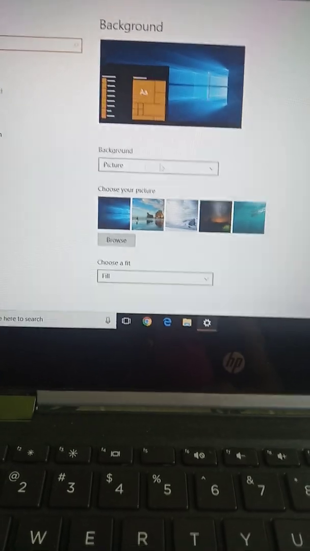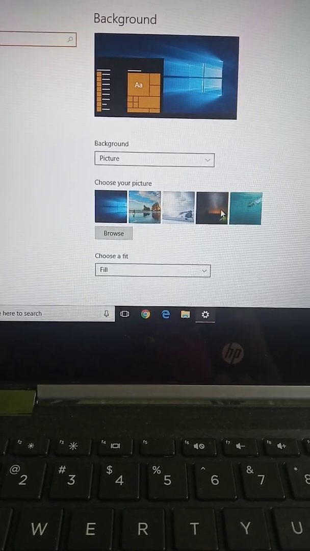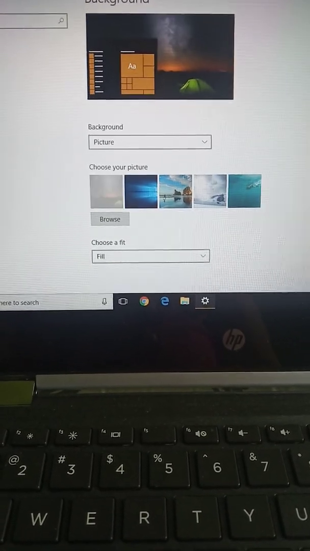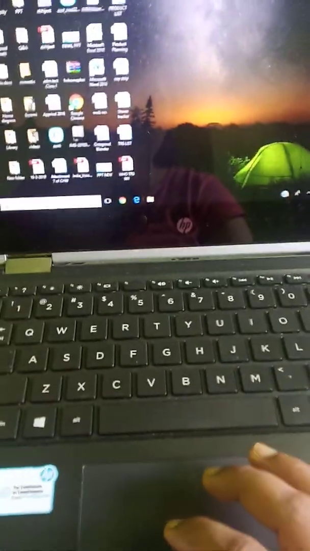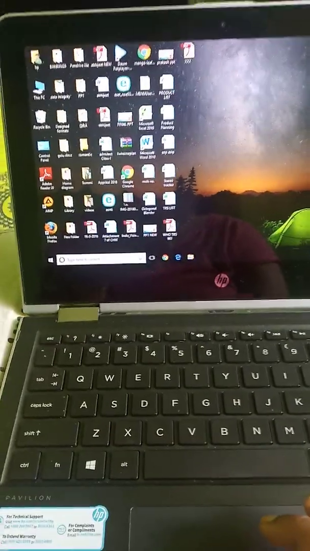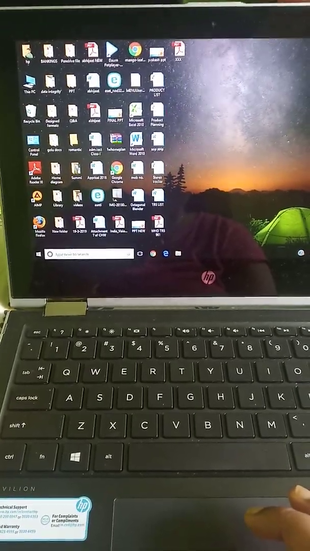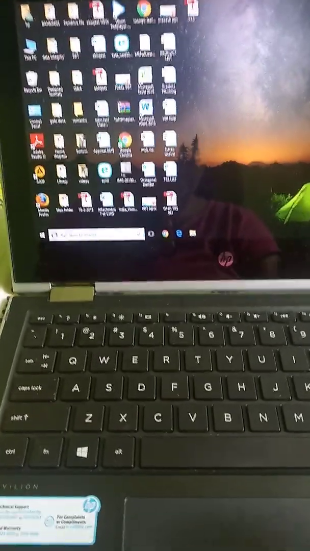Again, personalize. Okay. Then we'll select from here this one. Then we'll cross. This is looking nice, no? So I will keep my desktop background like this. Understand how you have to change the desktop background? Okay. Now next, changing the screensaver.